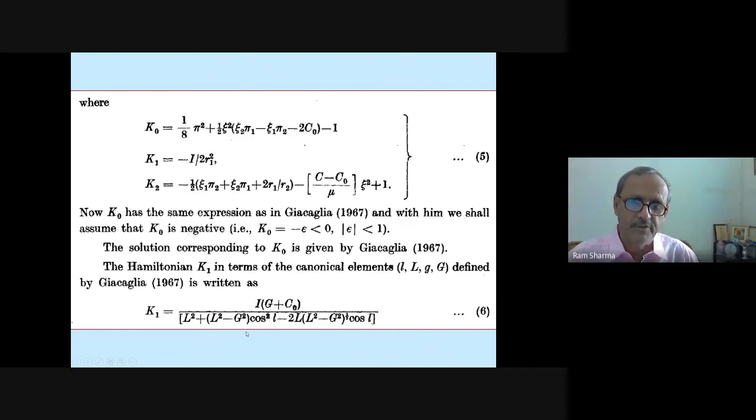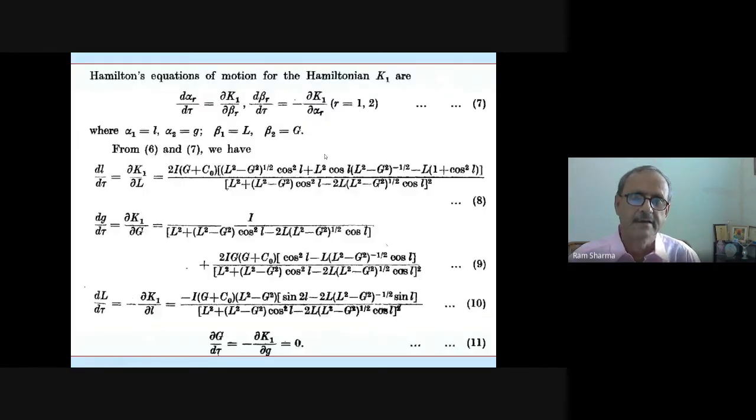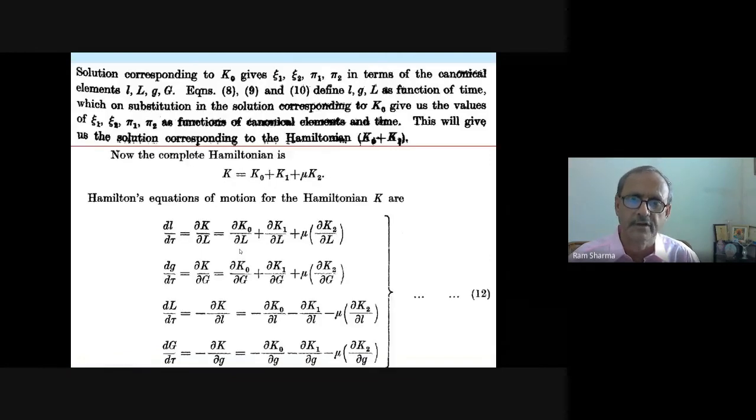So this in terms of the canonical variables can be written. R1 can be, because we know Giacaglia has done everything, so we have to only put these things. We have to do only algebra. The rest he already did. So these are all the equations with respect to K1. So they were all formulated. Now the general equations also can be written like that, K0 plus K1 mu, and then you can write.